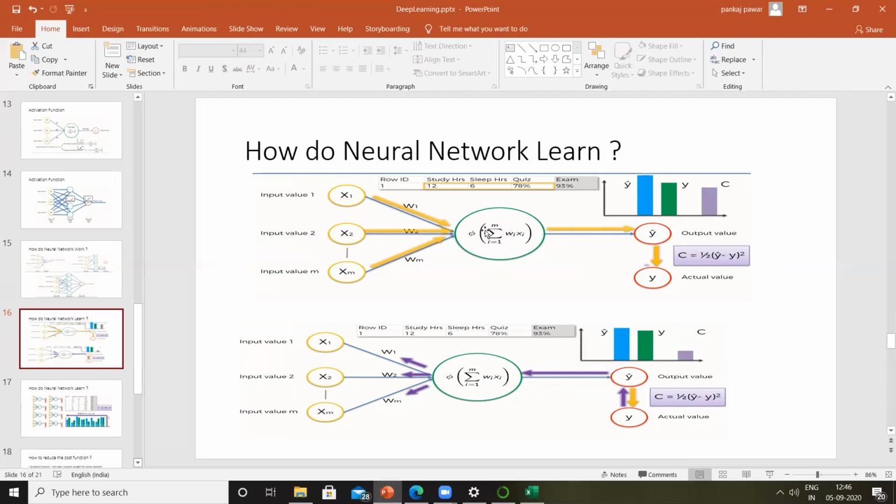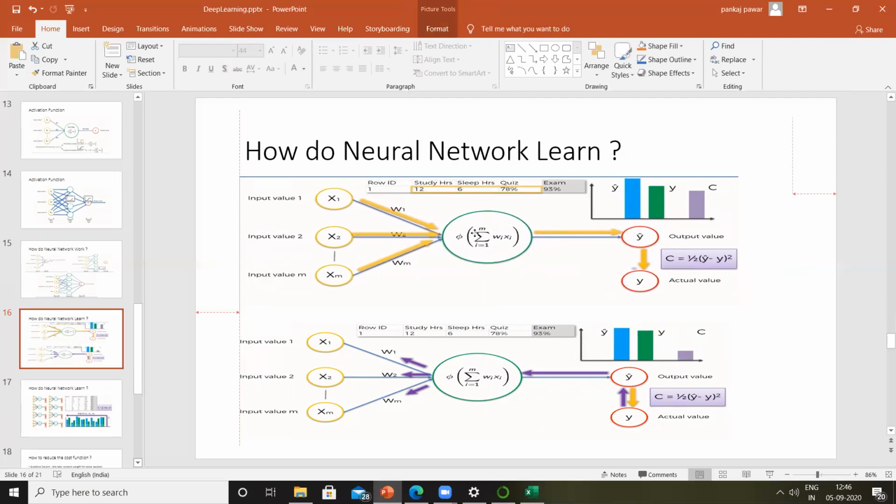Now, tomorrow comes, the student gives the exam, and let's say unfortunately instead of 93%, he has received, let's say, 70%. Right? So 70% was the original value. Now the difference here, 70 and 93, is called an error. Right? So the typical error function which we use is this: difference square divided by 2.